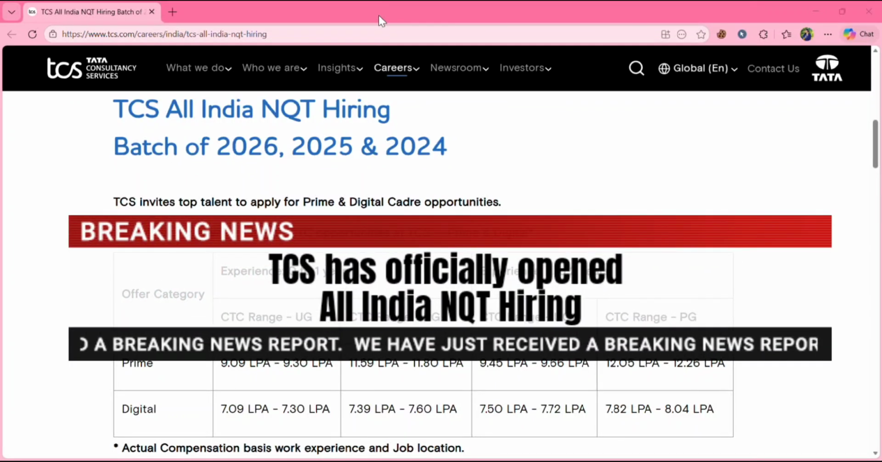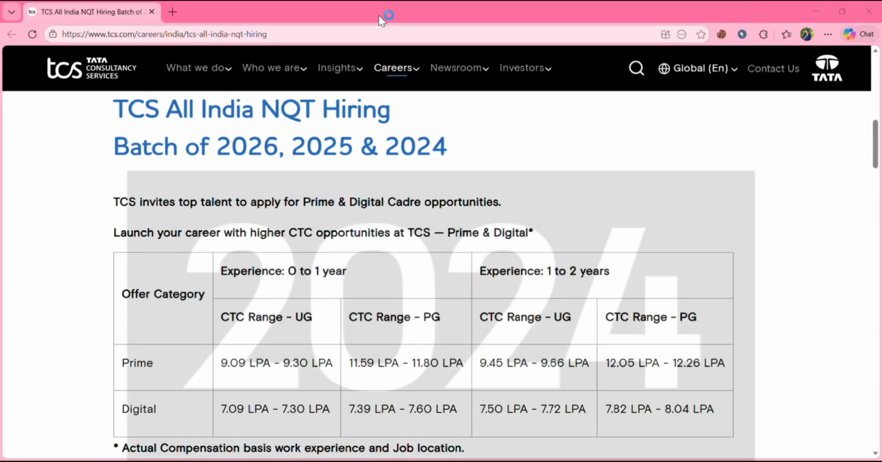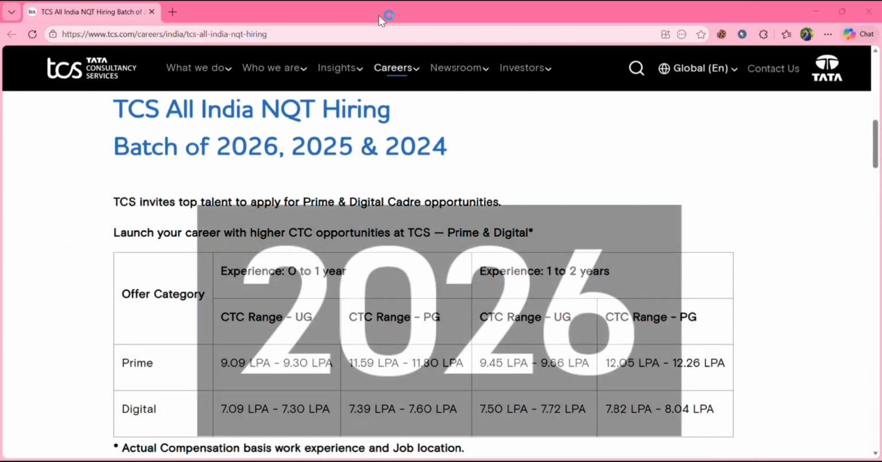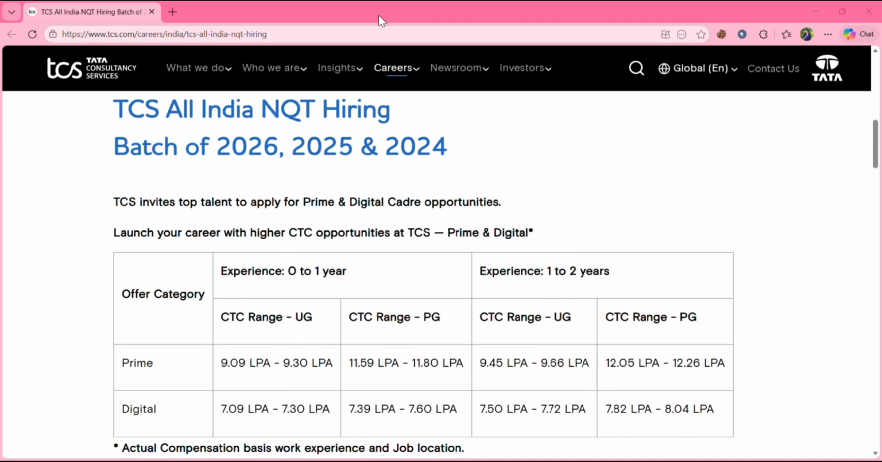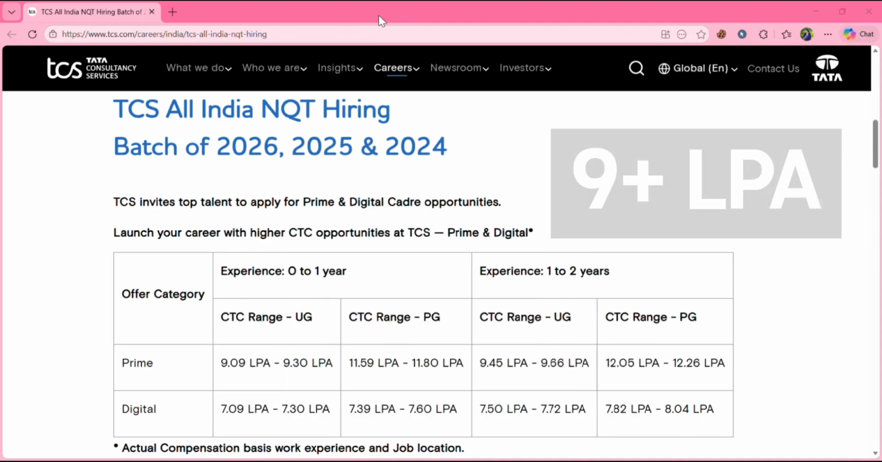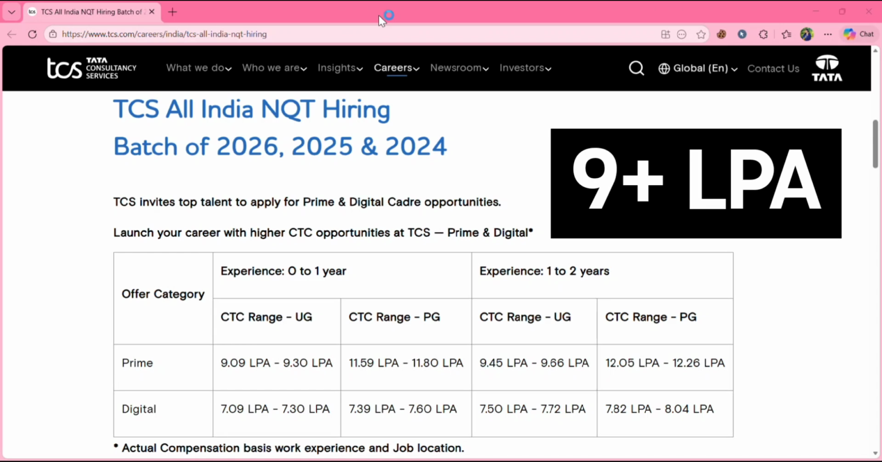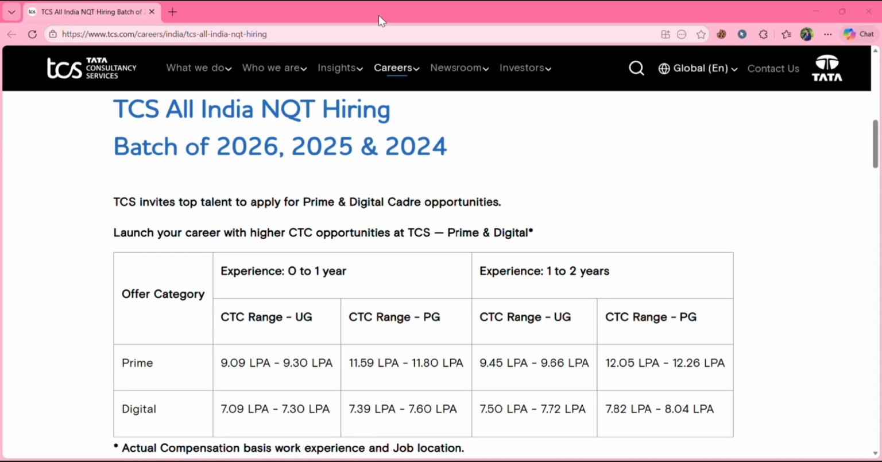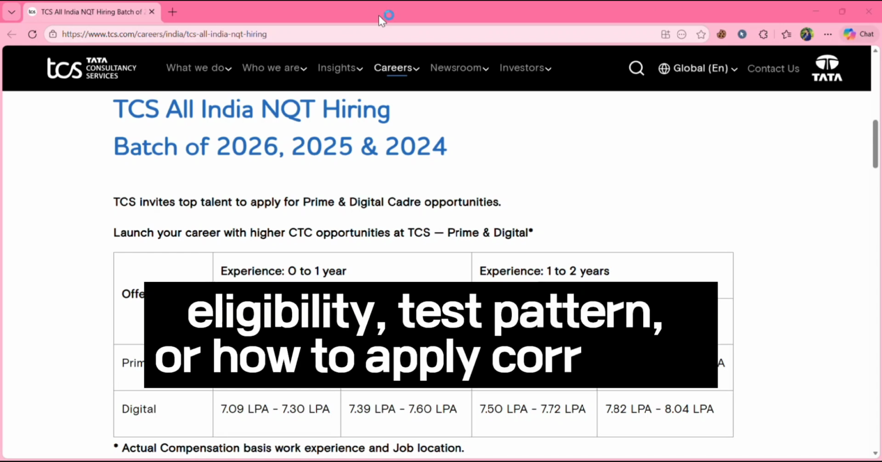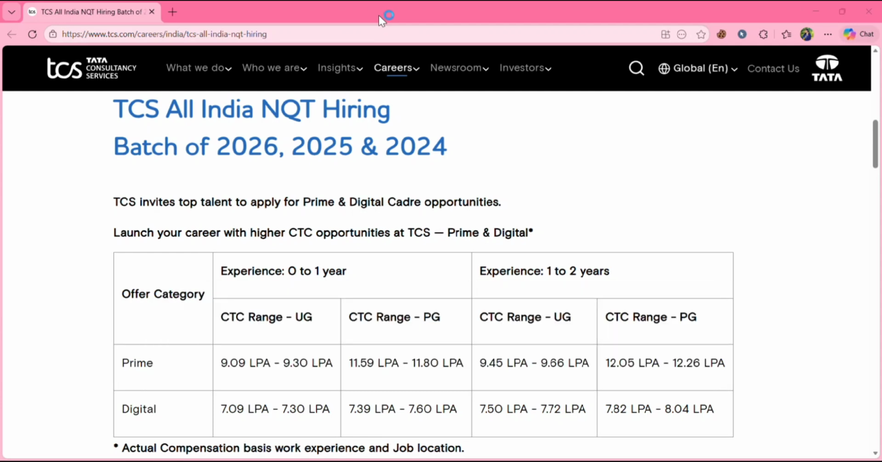TCS has officially opened All India NQT Hiring for 2024, 2025, 2026 batches, and this could be your chance to grab packages up to 9 plus LPA. But wait, many students still don't know about the eligibility test pattern or how to apply correctly. So let's break everything down in simple terms.